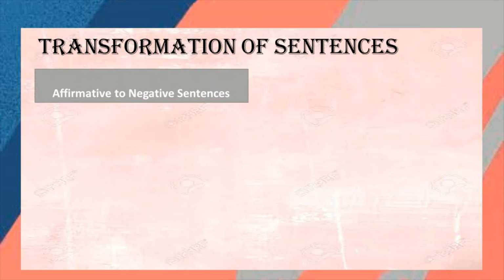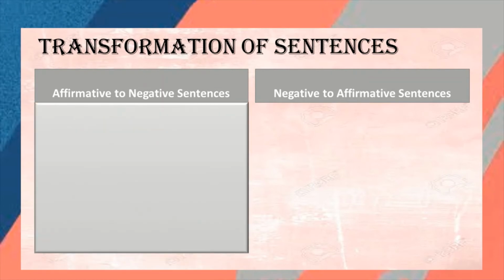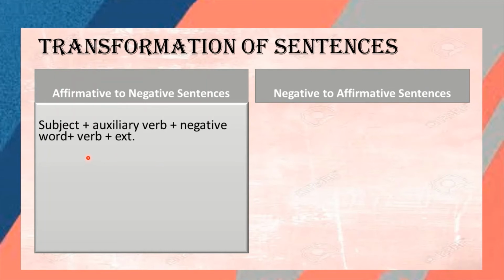Now, transformation of sentences: affirmative to negative and negative to affirmative. How can we change? The rule is how we will form the sentence. The structure is subject, auxiliary verb, negative word, verb, and the other part of the sentence. In the form of this, you have to write a negative sentence. When we are changing from affirmative to negative, you have to follow this rule.